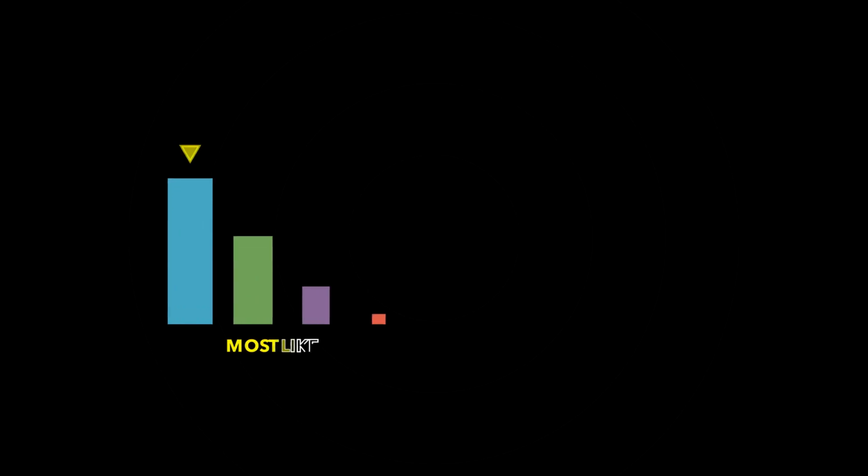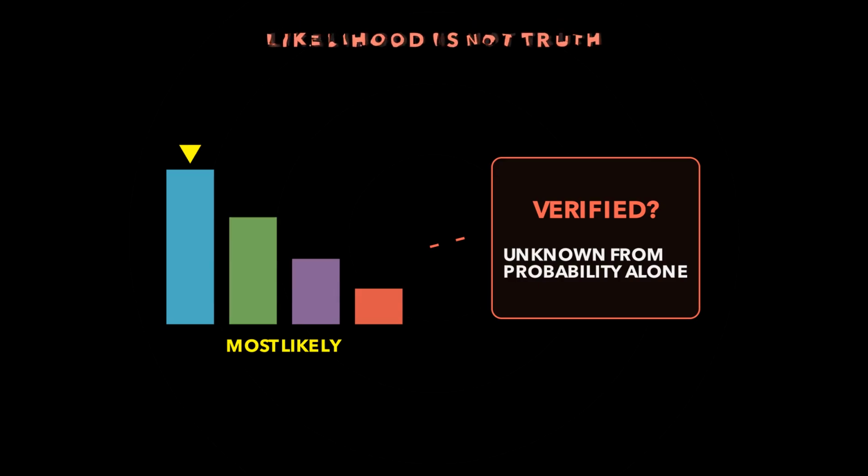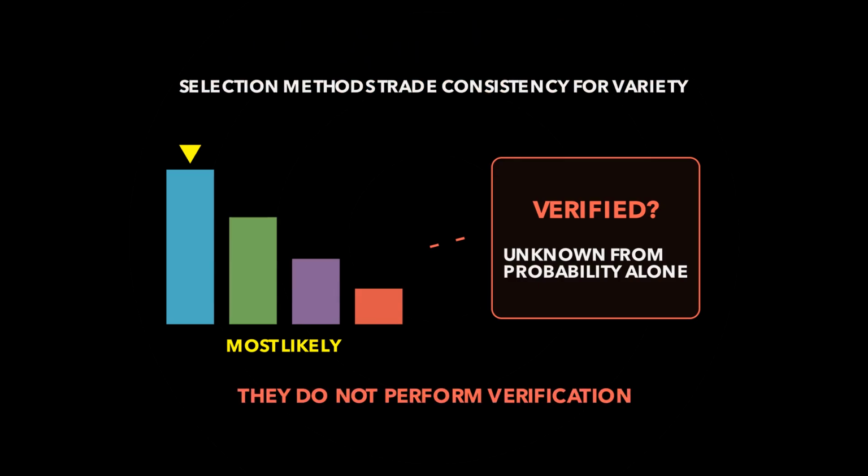And here is the crucial limitation. The tallest probability bar means most likely under this model and this context. It does not mean most factual, safest, or best. A fluent falsehood can be a very likely continuation. A true but unusual fact can receive less probability. Selection methods can trade consistency for variety. They cannot turn next token prediction into verification.